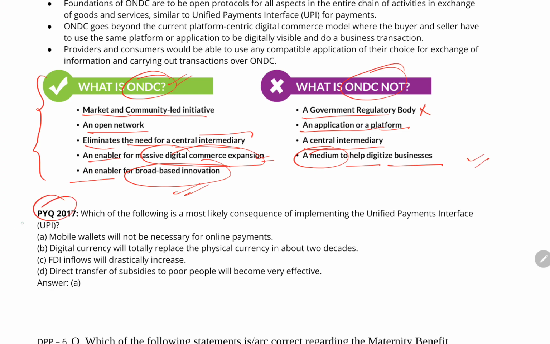Now there's one more PYQ. Which of the following is most likely the consequence of implementing the Unified Payments Interface, that is UPI? Now what will happen with the implementation of UPI? What will be the consequence of it?